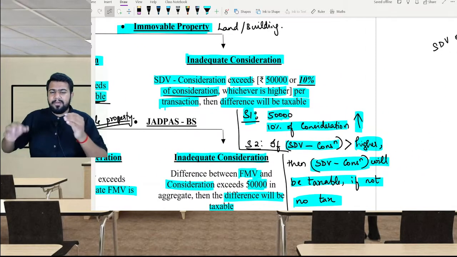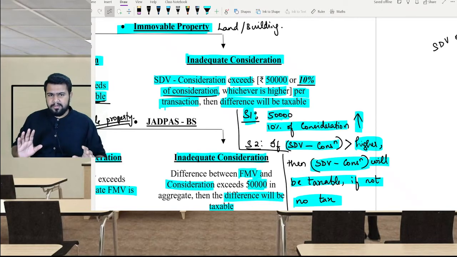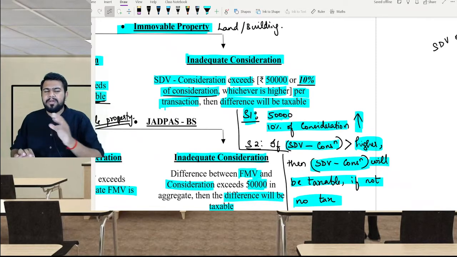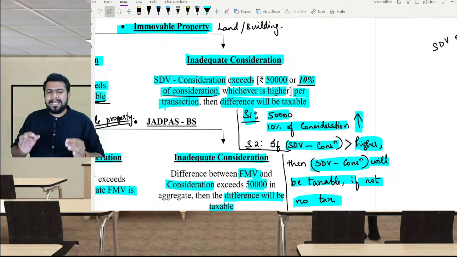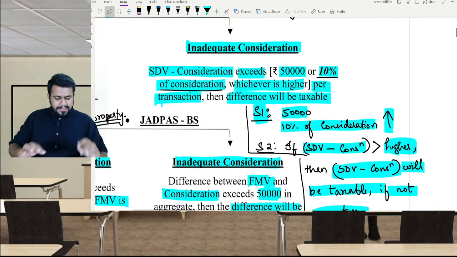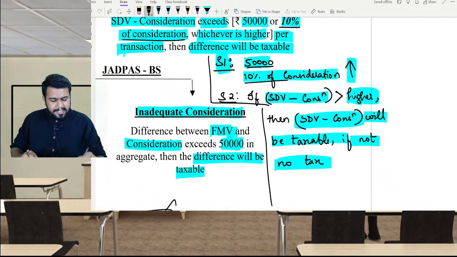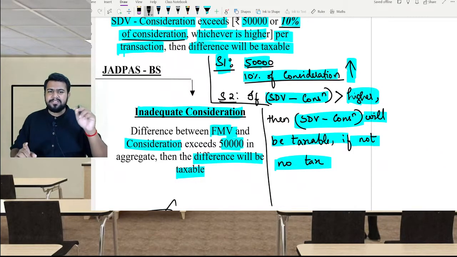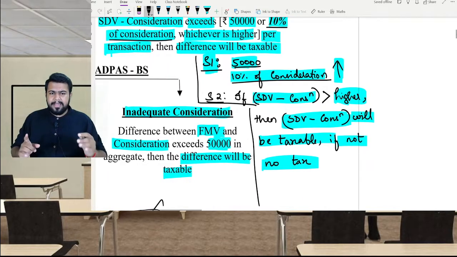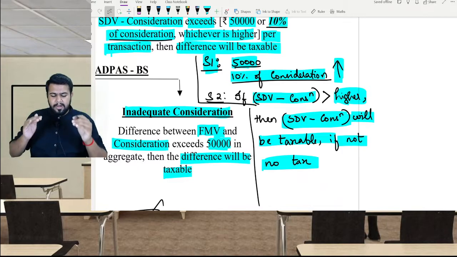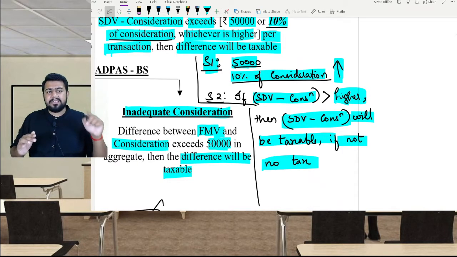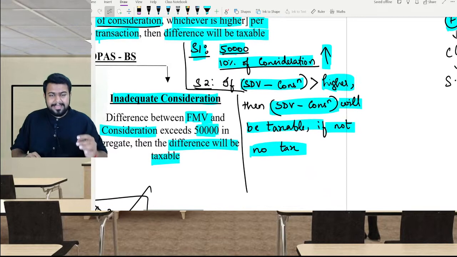For example, my friend has given me a house of rupees 1 crore, but I paid him only 20 lakh rupees, which means I have given him inadequate consideration. In such case, what will happen? Step 1: find 50,000 or 10% of the total consideration, whichever is higher. In my example, the total consideration is 1 crore, so 50,000 or 10% of 1 crore, that is 10 lakhs, whichever is higher. What is the higher amount? 10 lakh rupees. Correct?